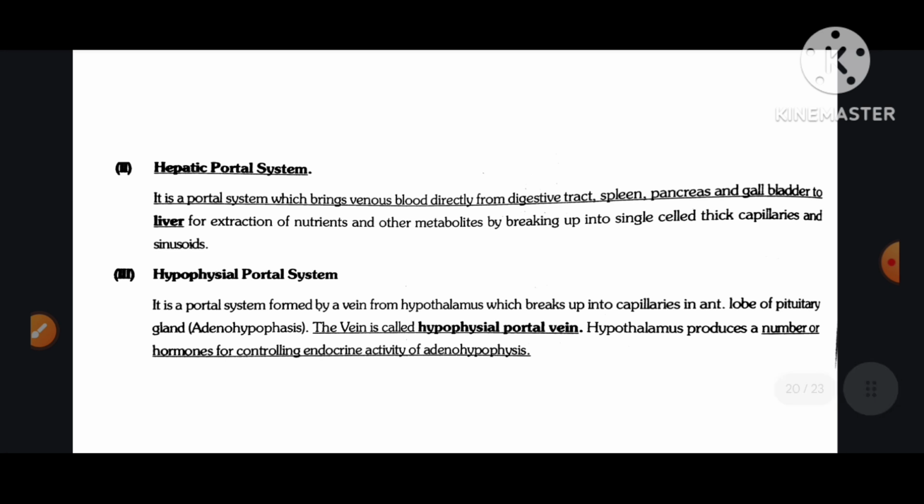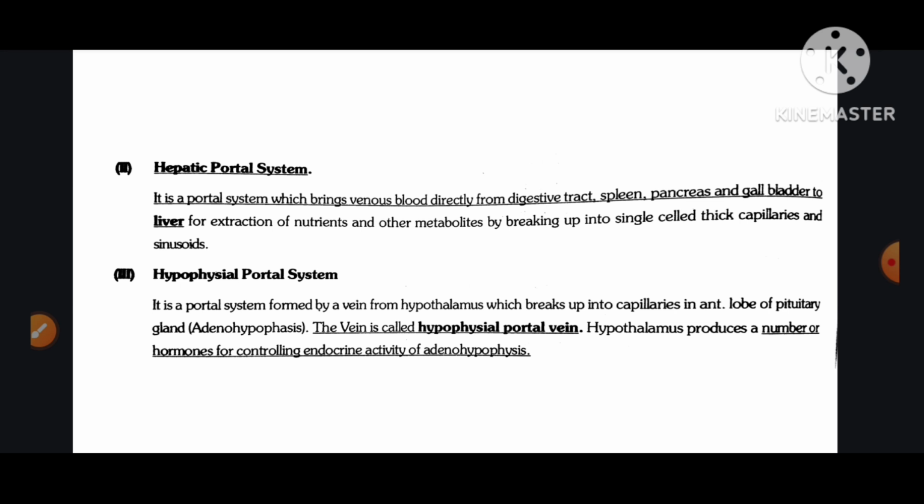Hepatic portal system. It is a portal system which brings venous blood directly from the digestive tract, spleen, pancreas and gallbladder to the liver for extraction of nutrients and other metabolites by breaking up into thick-walled capillaries and sinusoids. Hypophyseal portal system.